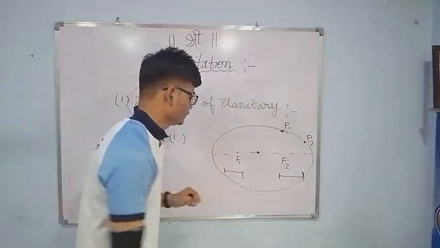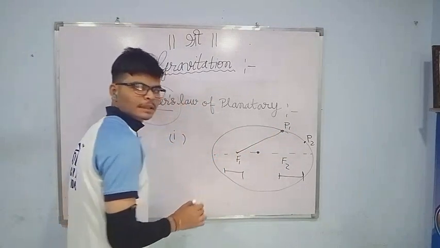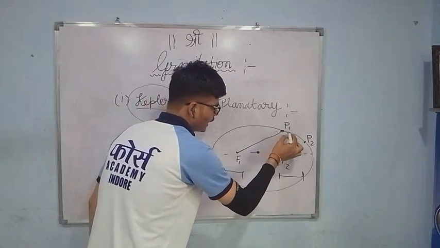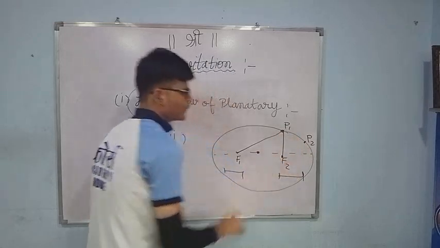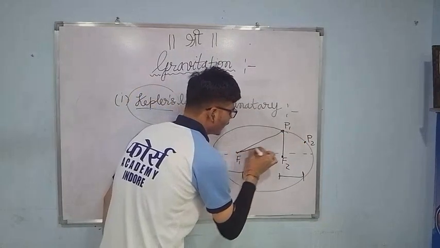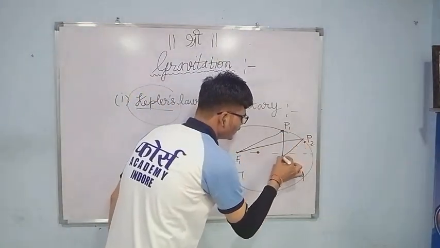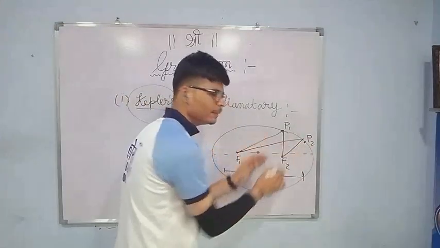This distance from F1 is FP1, this distance is P1F2, and for planet 2 this distance is P2F2. So this is the distance between them.